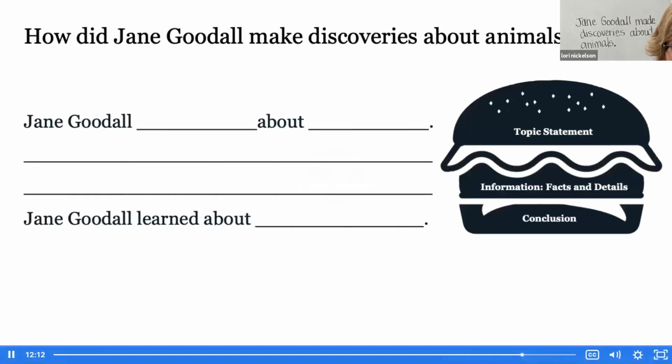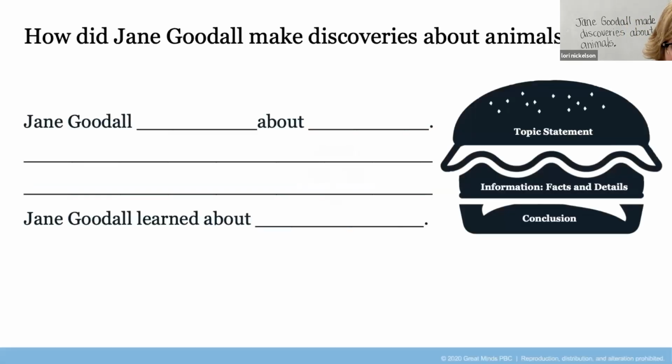All right, now that you've practiced all of the parts of the informative paragraph, you practiced your topic statement, you practiced your details, and you practiced your conclusion, it's time to put it all together. Your job is going to be to orally practice your informative paragraph, meaning you are going to practice your informative paragraph aloud.